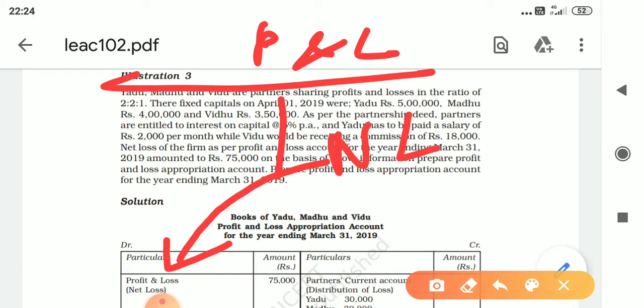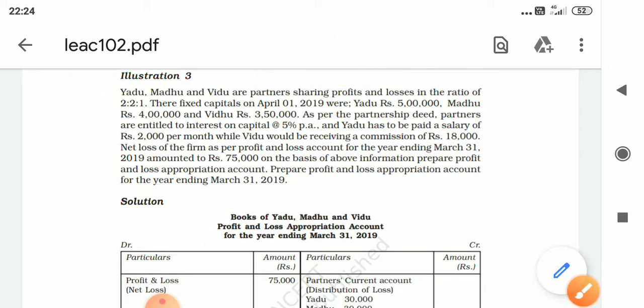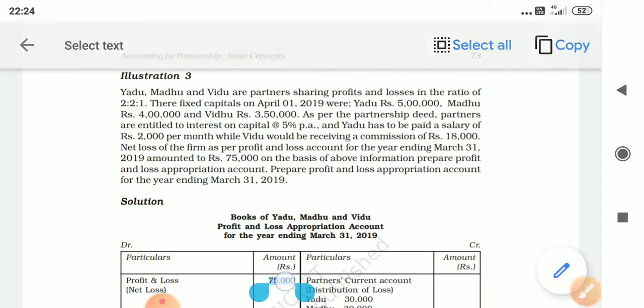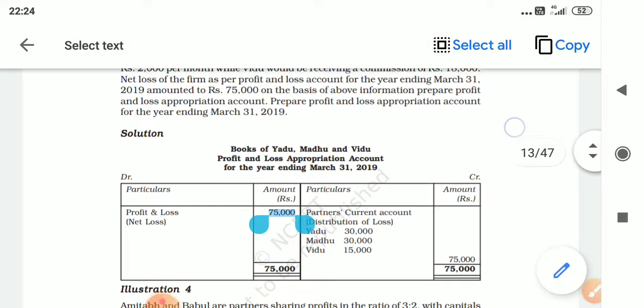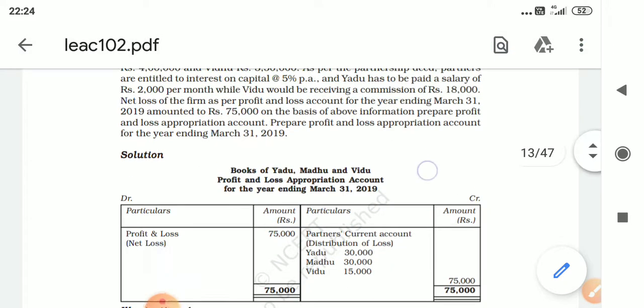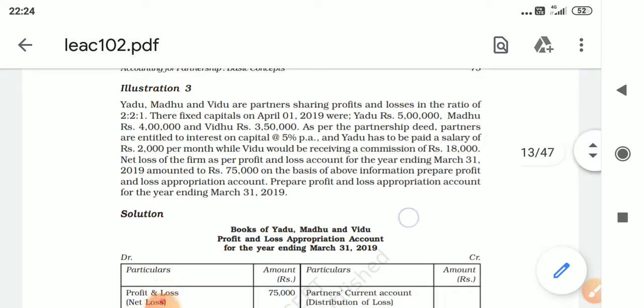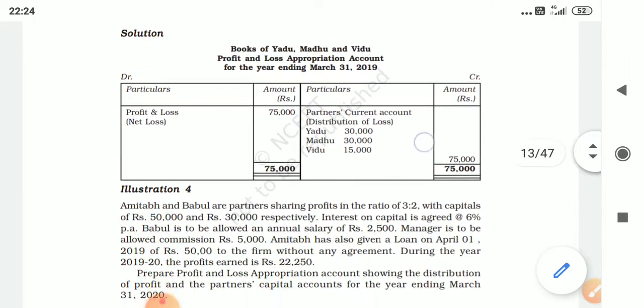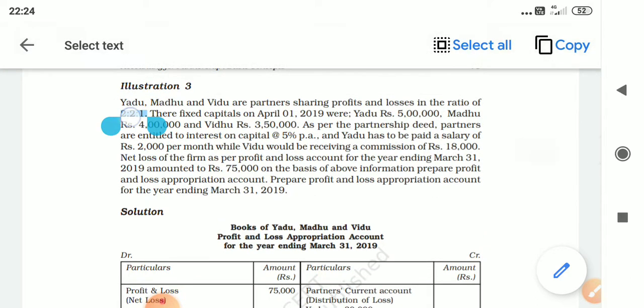So first step, you have to carry forward this net loss, 75,000. You write here 75,000, profit and loss account, within brackets net loss. Then you have to distribute this 75,000 in the ratio of 2:2:1. The ratio is given here, see.